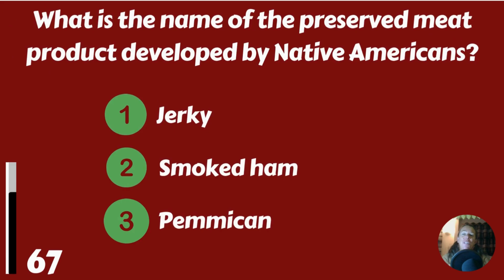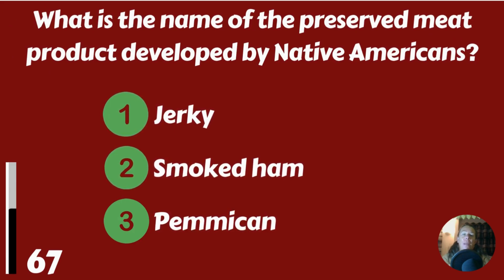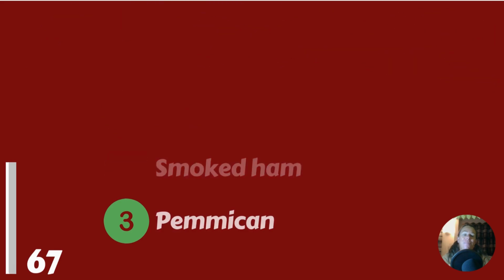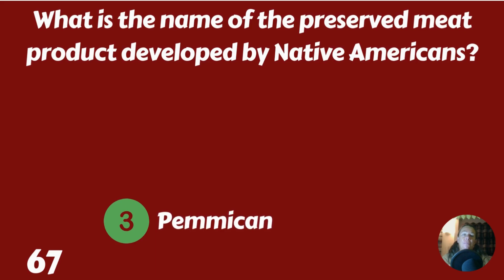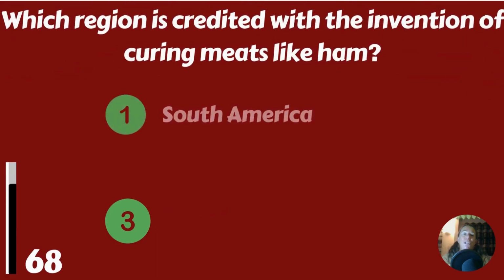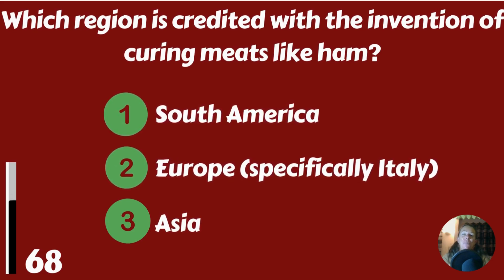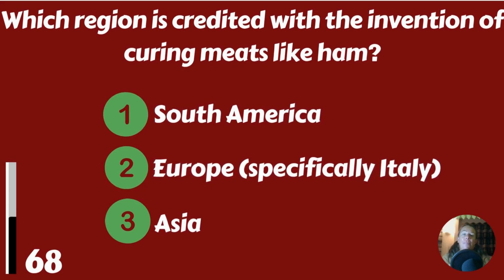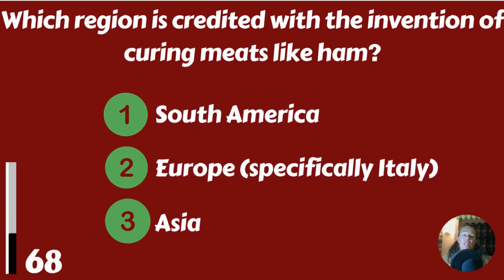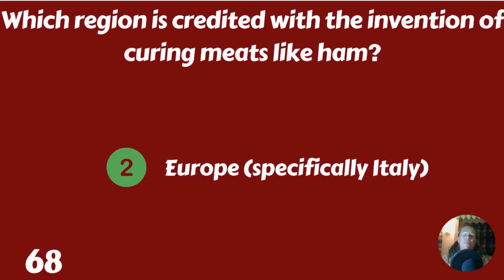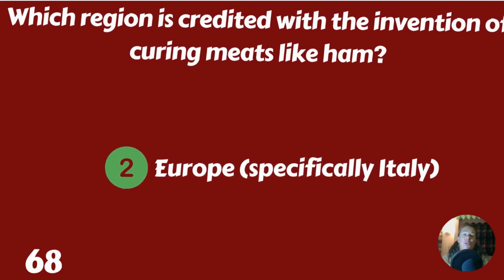What is the name of the preserved meat product developed by Native Americans? Jerky, smoked ham, or pemmican? It's pemmican. Which region is credited with the invention of curing meats like ham? South America, Europe, specifically Italy, or Asia? It's Europe, specifically Italy. Love their cured meats.